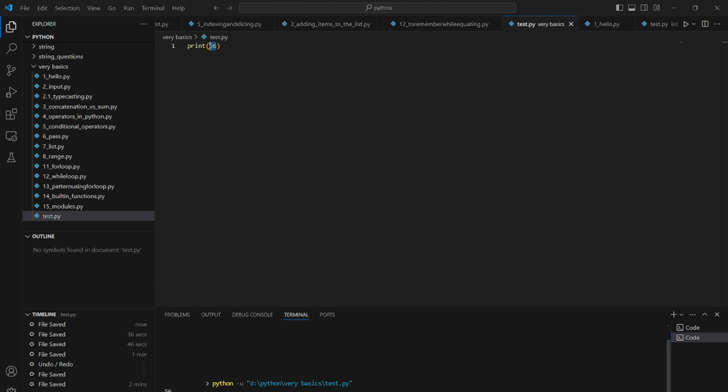But if I want to print any string, then I have to use single inverted comma, or I can use double inverted comma as well. Both can be done. So you can see this is printed, and single inverted comma can be used as well. Both can be used, but we use them according to the sentence.